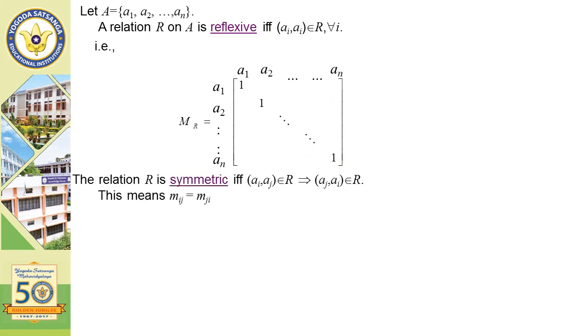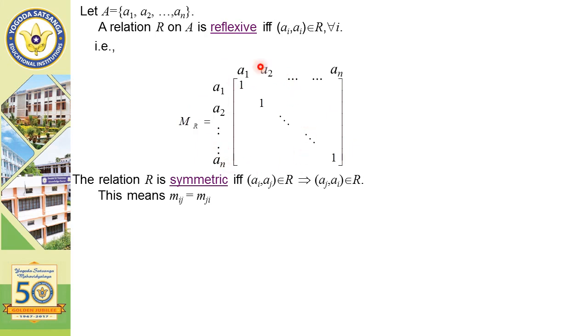A relation R is symmetric if the entry Mij is equal to Mji. That is, if you have a matrix representation, make the transpose of the matrix.